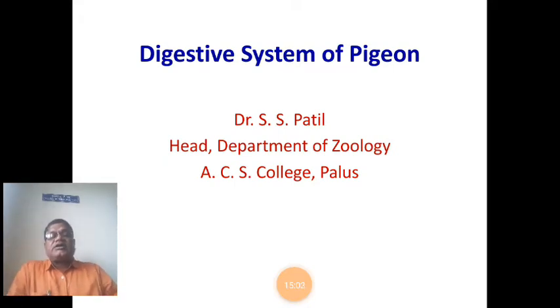That tube is not uniform in diameter. The diameter of the alimentary canal muscular tube varies in various regions. What does that mean? The diameter of the esophagus is smaller as compared to the diameter of the stomach. Then the diameter of the small intestine is smaller, and the diameter of the large intestine is more as compared to the small intestine. So the diameter of the alimentary canal is not uniform, it varies.